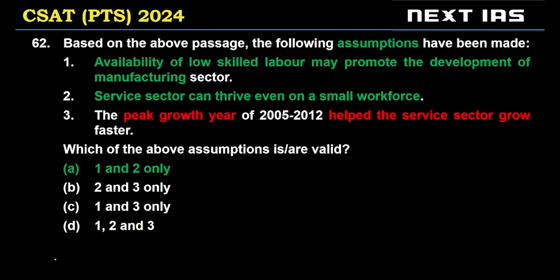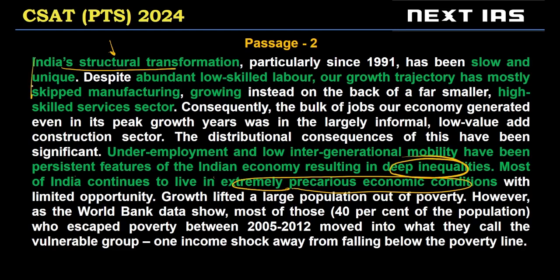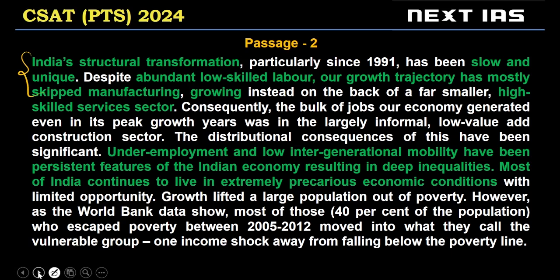Now, let's go to the questions. The passage is fairly easy to read. Let's look at assumptions. Availability of low skilled labor may promote the development of manufacturing sector. We'll put this aside. This we need to check, and many students have gotten this incorrect because of statement one. Let's look at two. Service sector can thrive even on a small workforce. Both of these appear based on just one sentence, right? Which is this, or we can say two sentences, but just one part of the passage. So from this area, both these assumptions are being made, correct?